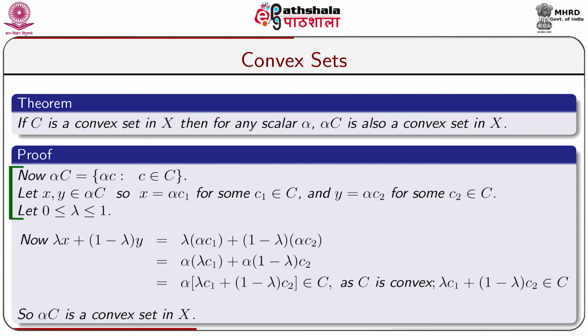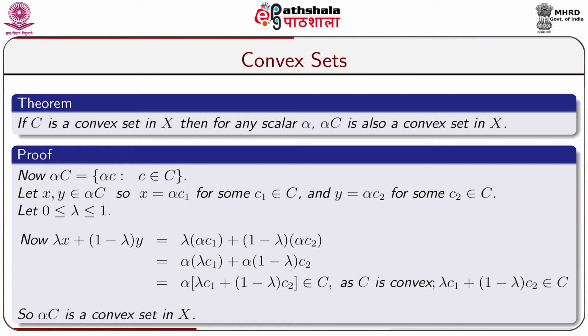We know that alpha C is equal to collection of all such elements alpha c, where c is taken from capital C. Let us take two elements x comma y belongs to alpha C. As x belongs to alpha C, x can be written as x equals alpha c1 for some c1 belongs to capital C, and y belongs to alpha C. So, y can be written as y equal to alpha c2 for some c2 belongs to capital C.